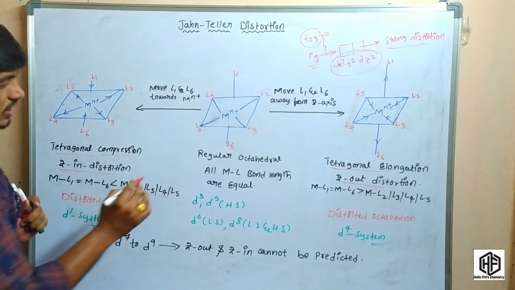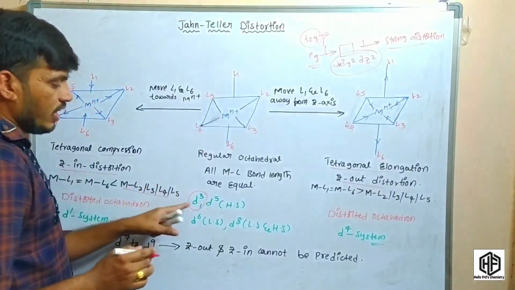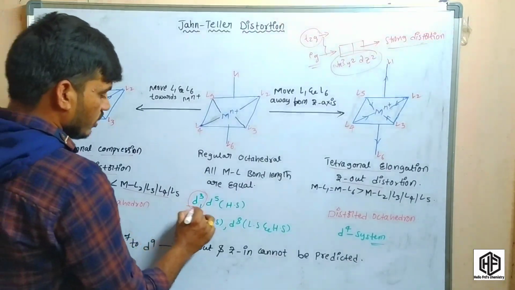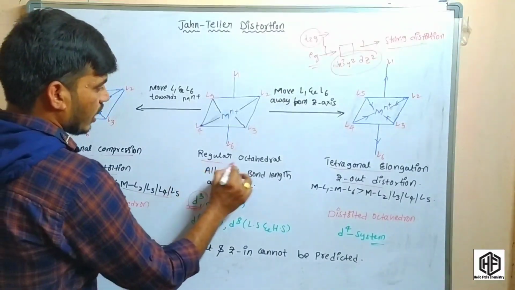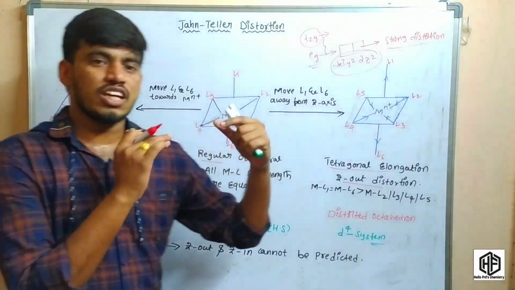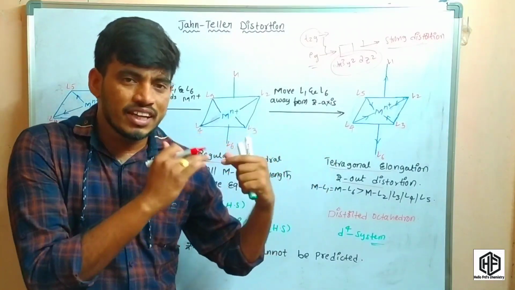Coming to the regular octahedral geometry, we have to consider the d3 system, strong field and weak field. In these types of systems, regular octahedral geometries take place because the electrons are filled in orbitals of the d3 configuration in a symmetrical field.